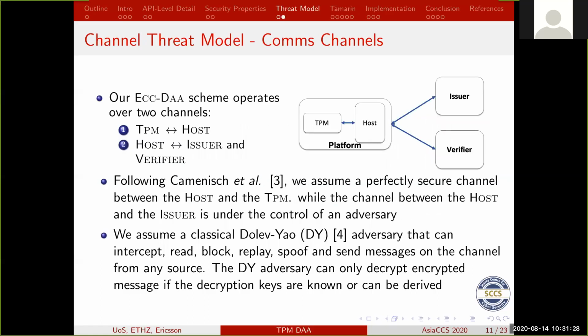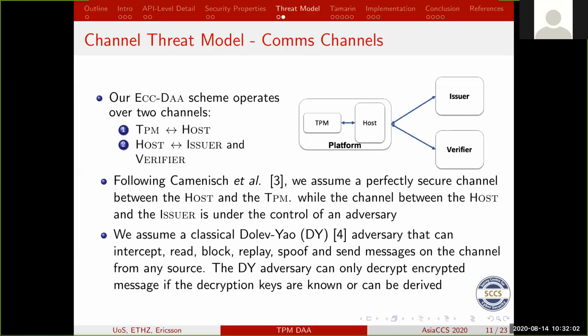The channel model that we used, again, is based on Camenisch's assumptions, where the link between the TPM and the host on the platform is completely secure. So your laptop and your TPM use a secure channel, and any adversary doesn't have access to that channel. Obviously, the host might be corrupted. The host knows what it's sending through, but even if there's a trusted host and then an adversary on the host, they can't see what's being sent as part of that communication between the host and the TPM.